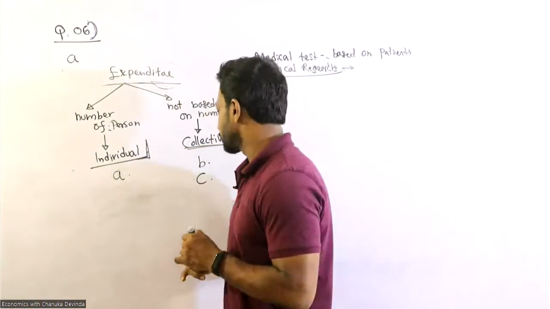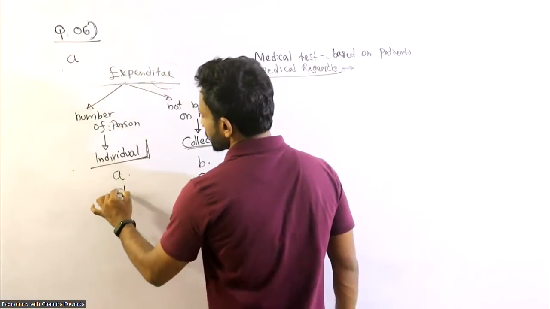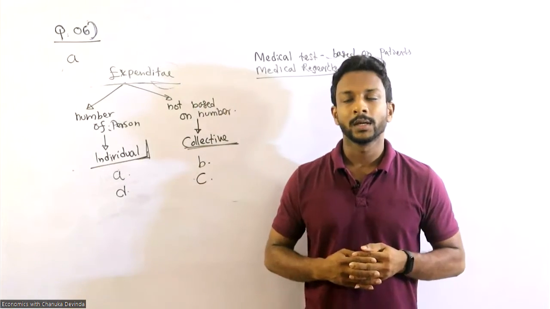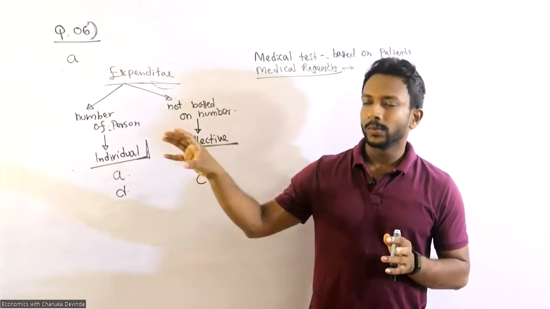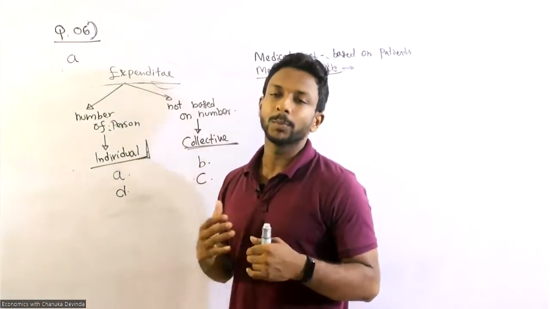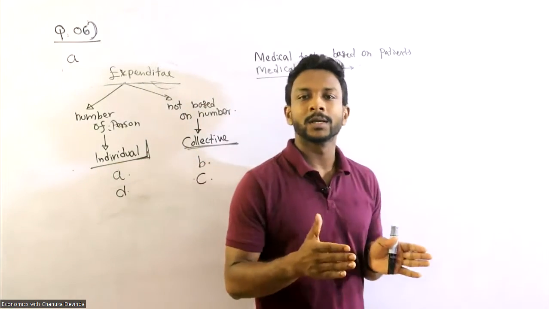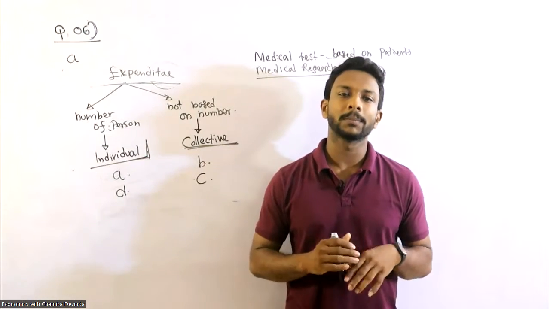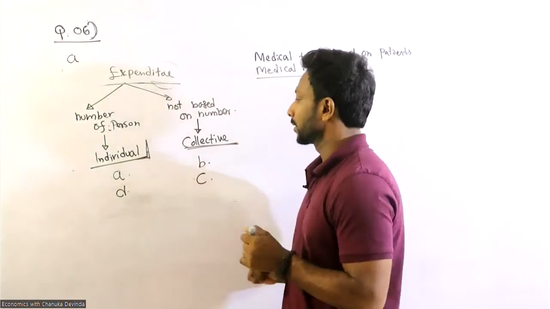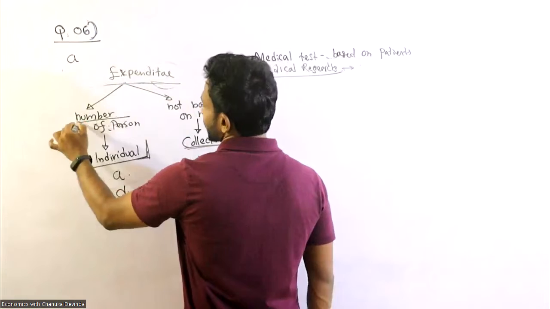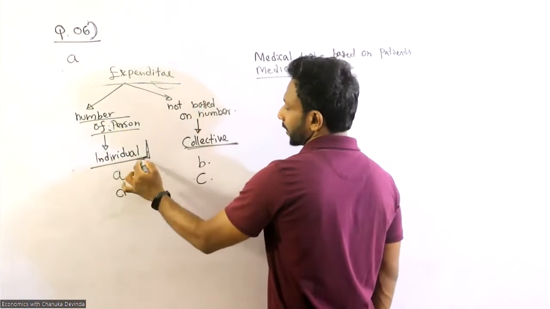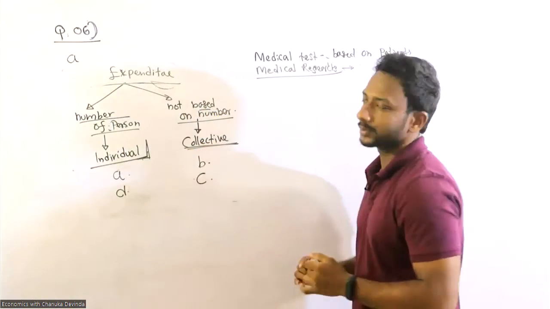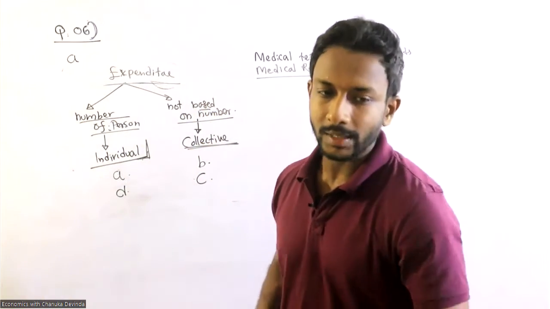So it should be individual, because if the government provides lunch, they need to count the number of students, and there are equal lunch packets for that number. So the base is, if it is based on the number of persons, it is individual. If it is not, it is collective. That's the thing.